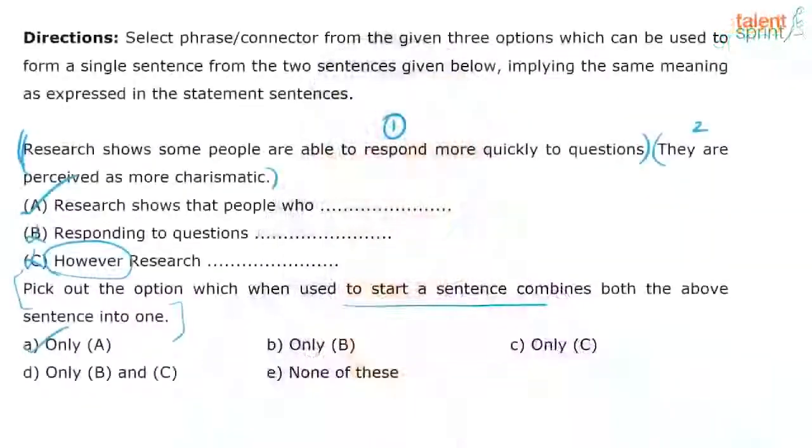Because both the things are on the same platform. There is nothing more or less in terms of meaning. So what I'm trying to say is, I just can't make logical sense when I start the sentence with B. And that leaves us with A, very clear, no problem.